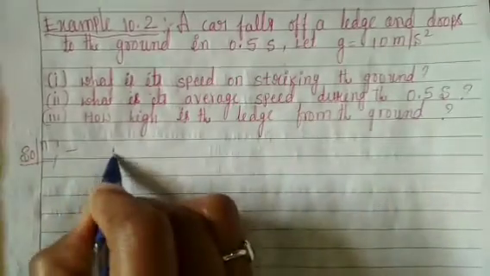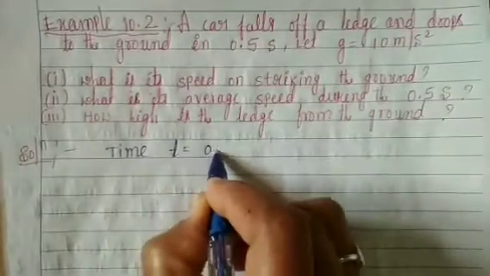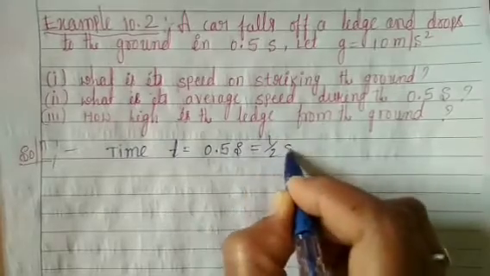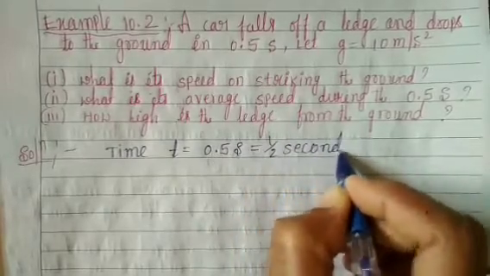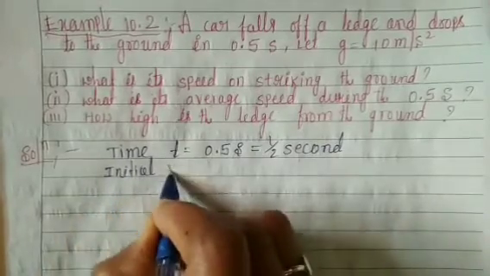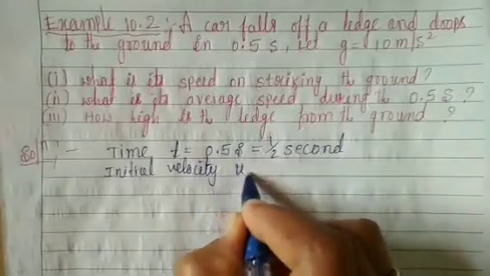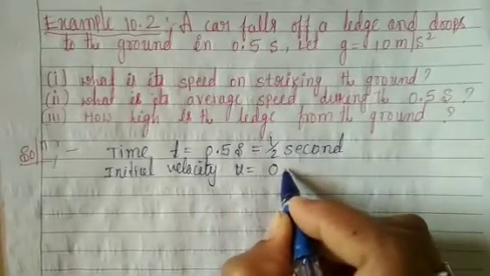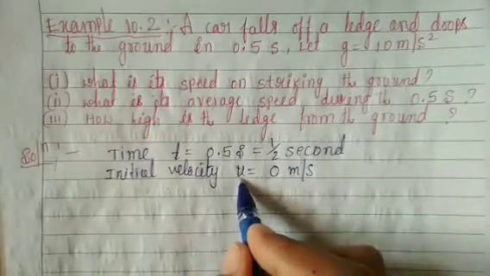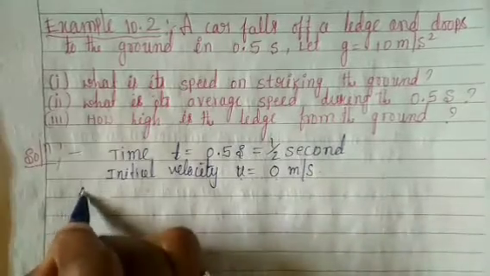Solution. Here, time t is equal to 0.5 second, which is half second. Second, initial velocity u is equal to 0 meter per second.